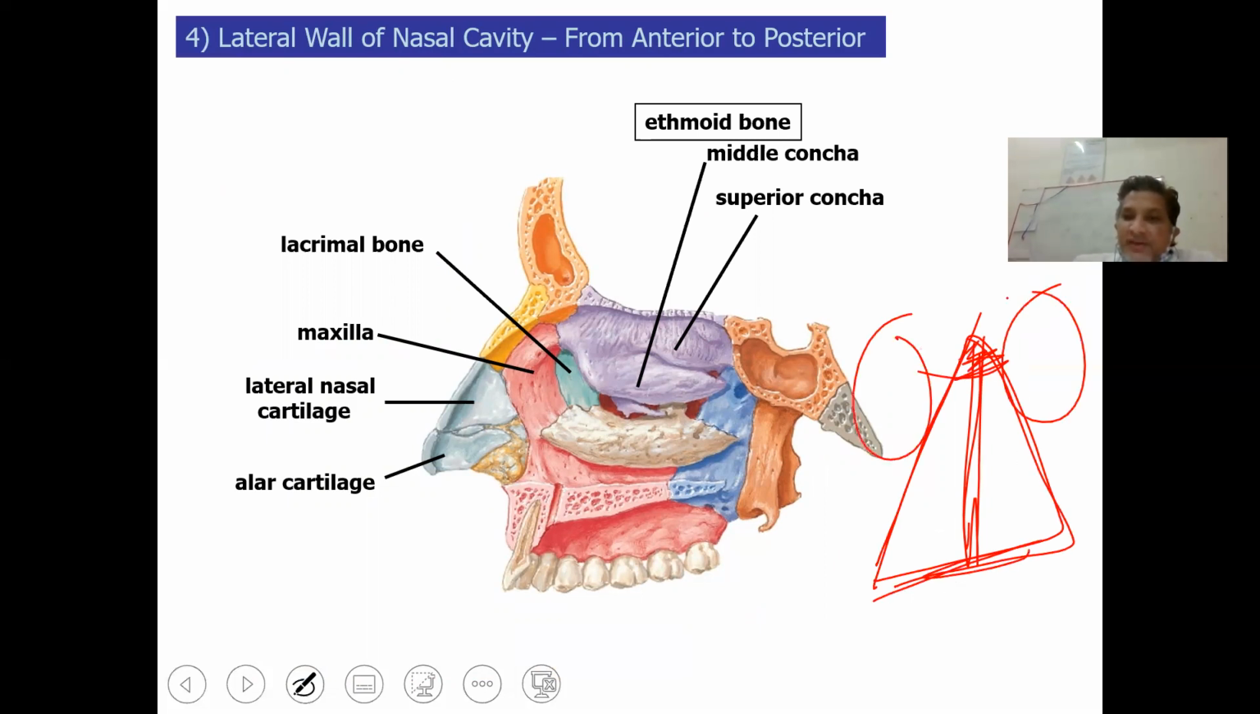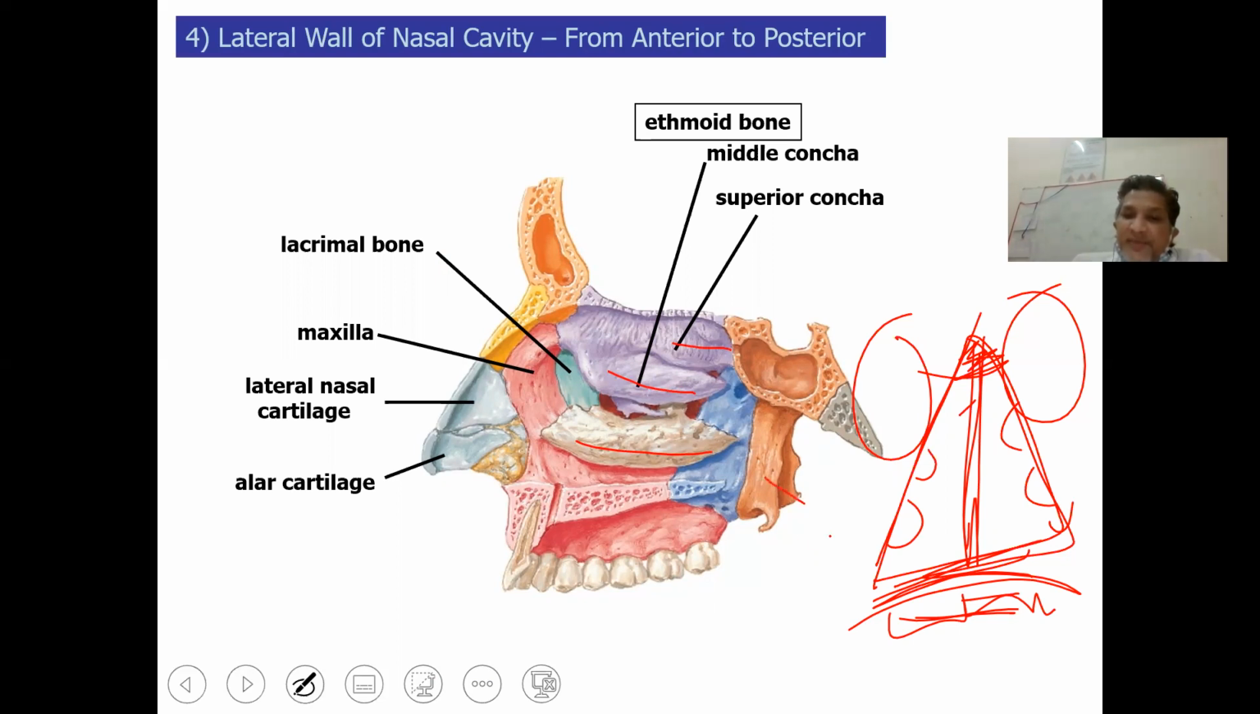And on both sides we have the orbital cavity. This is the horizontal plate. Underneath will be the oral cavity. These three shelf-like structures: this is the inferior turbinate, this is the middle turbinate, and this is the superior turbinate.